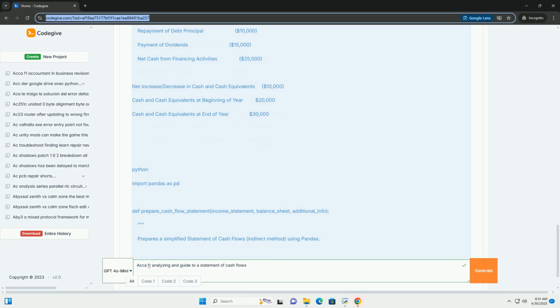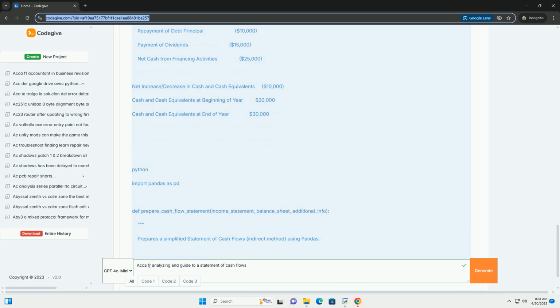Direct or indirect method for operating activities. Companies can choose either the direct or indirect method for reporting cash flows from operating activities. Separate disclosure. Significant non-cash transactions must be disclosed in the notes to the financial statements, for example acquisition of assets through the issuance of stock. Consistency. The chosen method, direct or indirect, must be applied consistently from period to period.